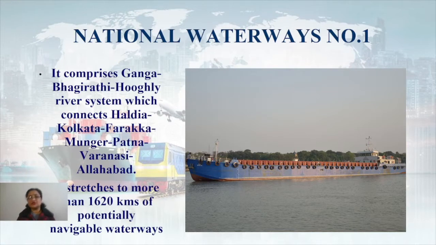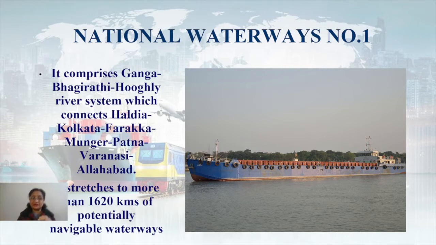Now let's talk about all the national waterways. Just like we were talking earlier about the national highways, just like these highways we are having in the case of water bodies, we are using the waterways, right? These are national waterways, and you should know in which area these are providing service. Now, National Waterway number 1 comprises Ganga, Bhagirathi and Hooghly rivers. That means the entire northern plains.